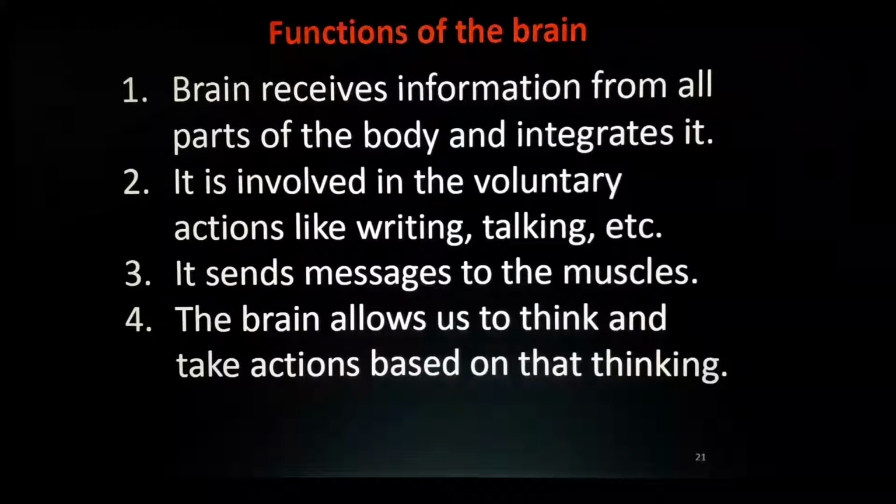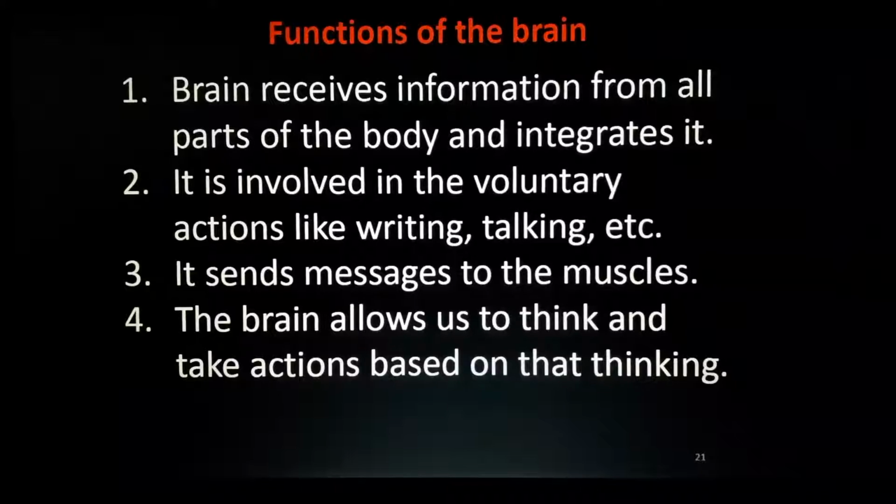Then the next message, take the pen, and the next message from the brain, write the answers. Before that you must know what the answer is, right? Of course, the brain is not a fool. The brain will tell you, listen carefully to the teacher. All those things are happening in our brain.